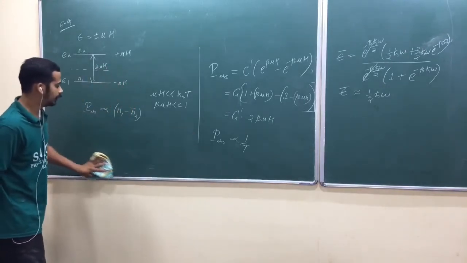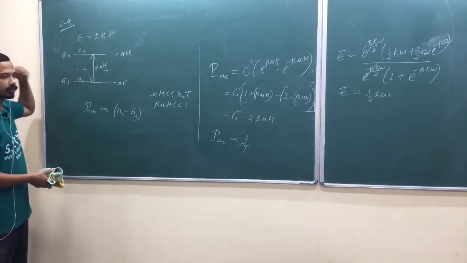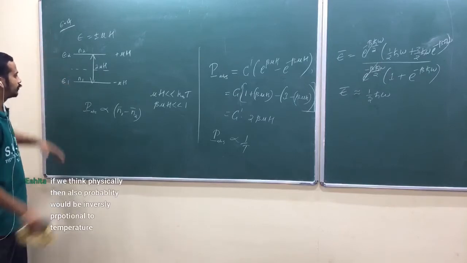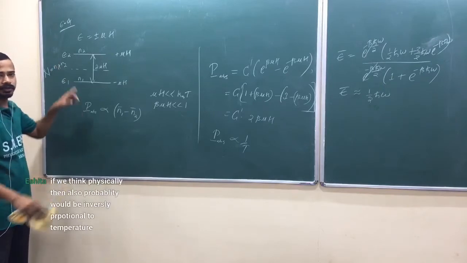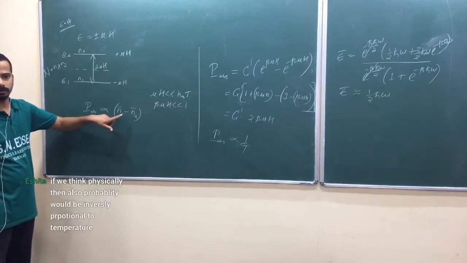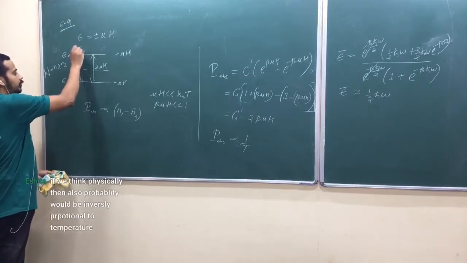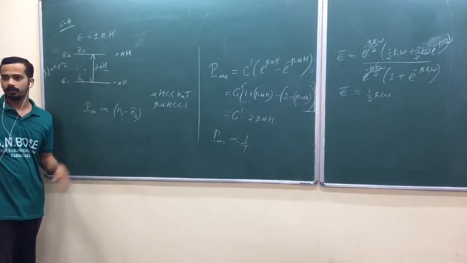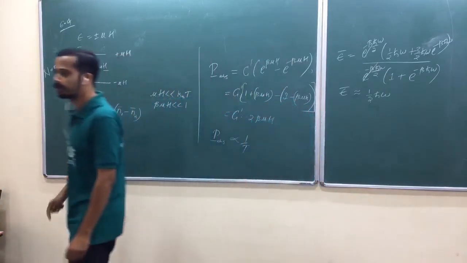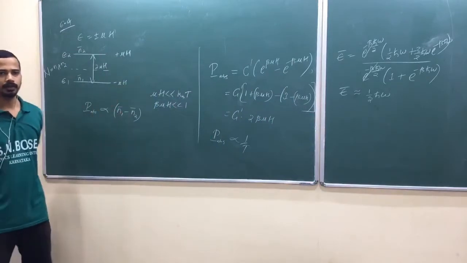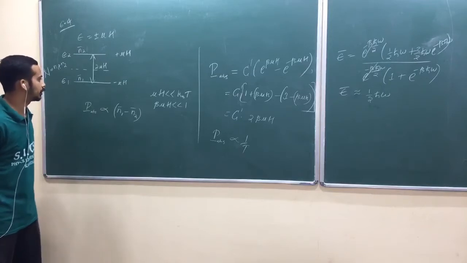So actually he hasn't talked about this one. This is the mean number. But when you put total number, suppose n number of nuclei, where n is equal to n1 plus n2, they will distribute according to your Boltzmann law. So n1, the mean number of particles in this level, you had better call it the mean number. The mean number of particles in that energy level is proportional to the probability of finding the particle in that energy level. That is the thing that I have used.